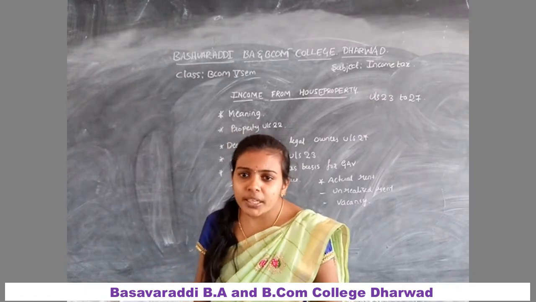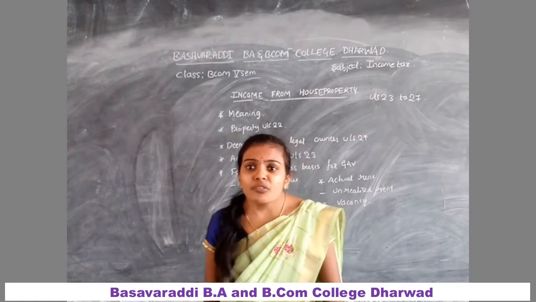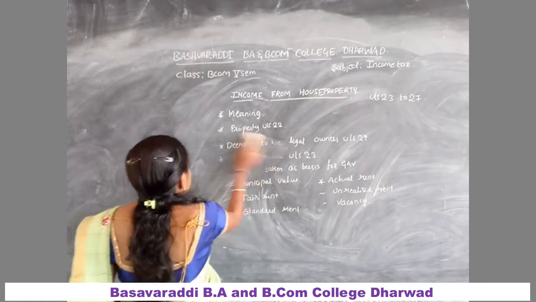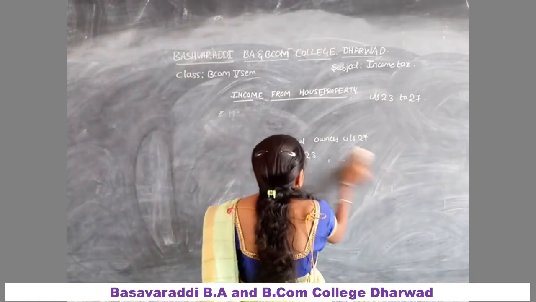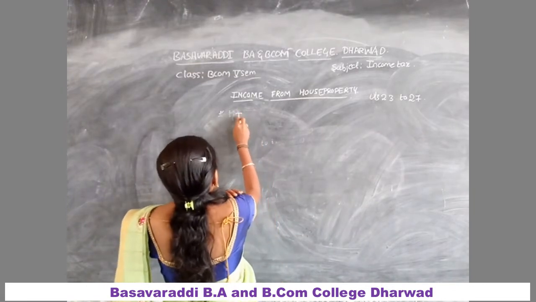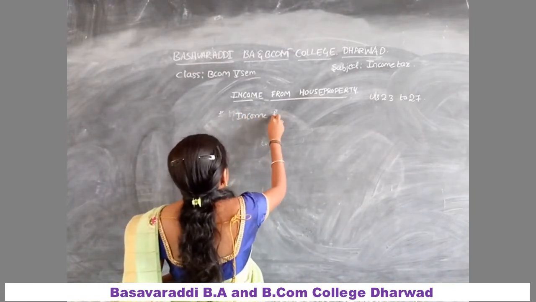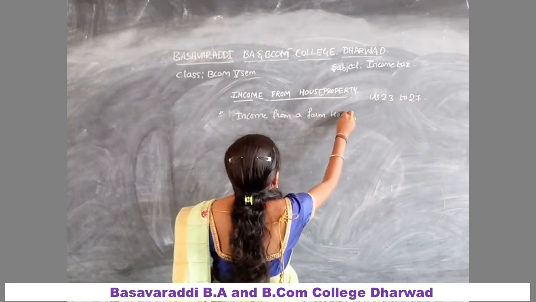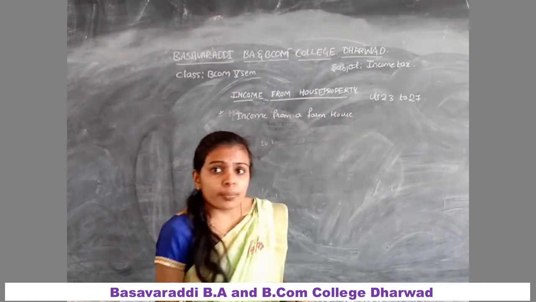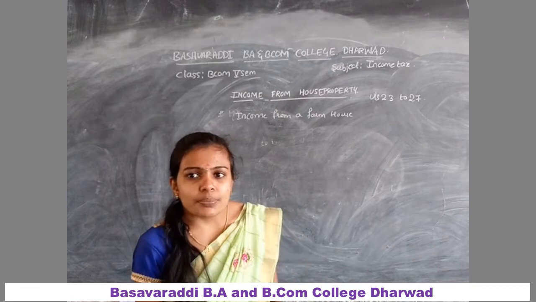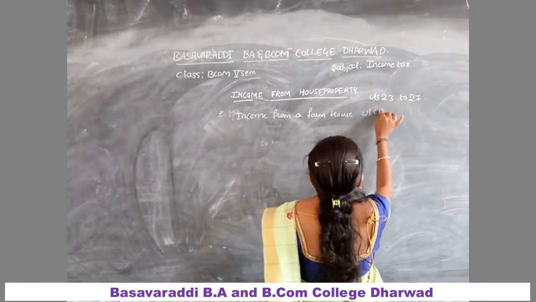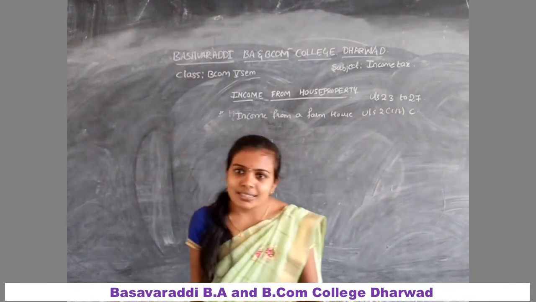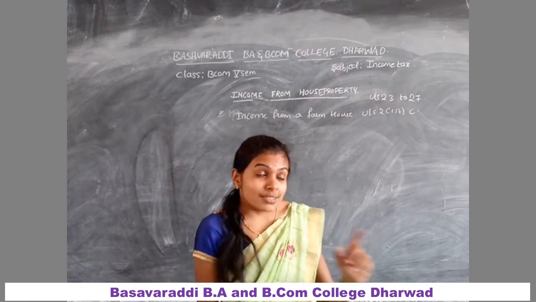Which house property incomes are exempted? First, income from a farmhouse under section 2 subsection 1A. And next, income from property used for own business or profession.